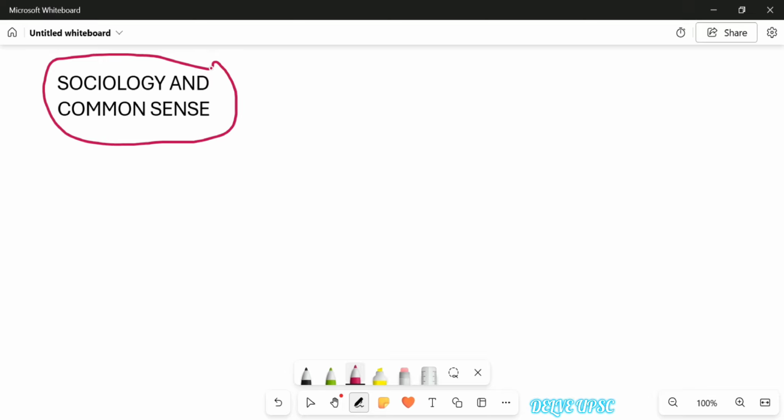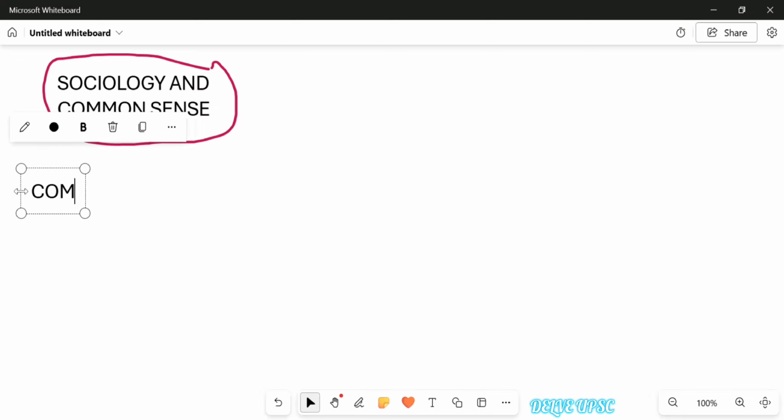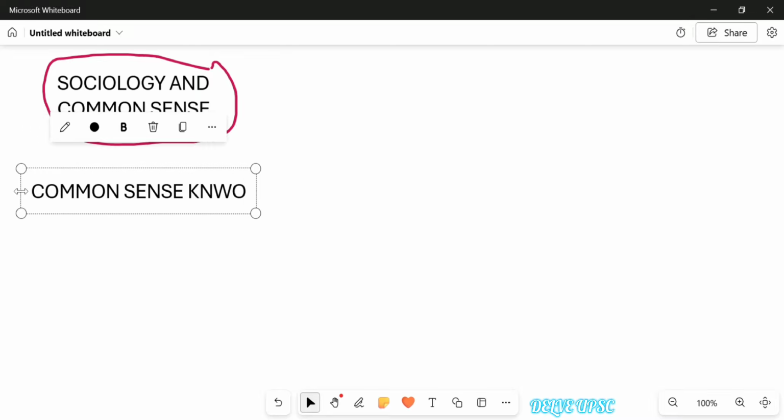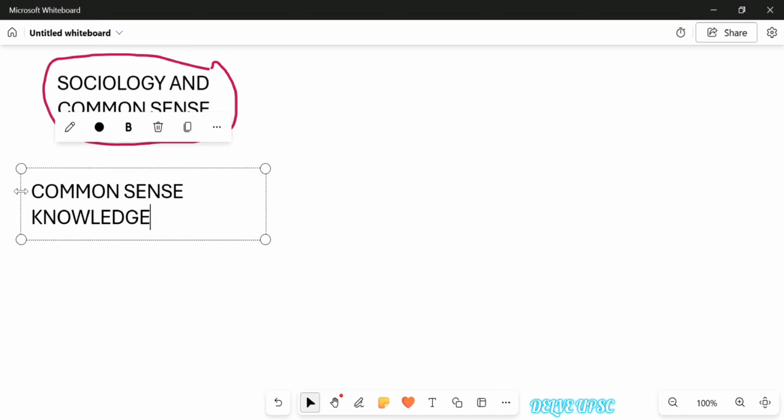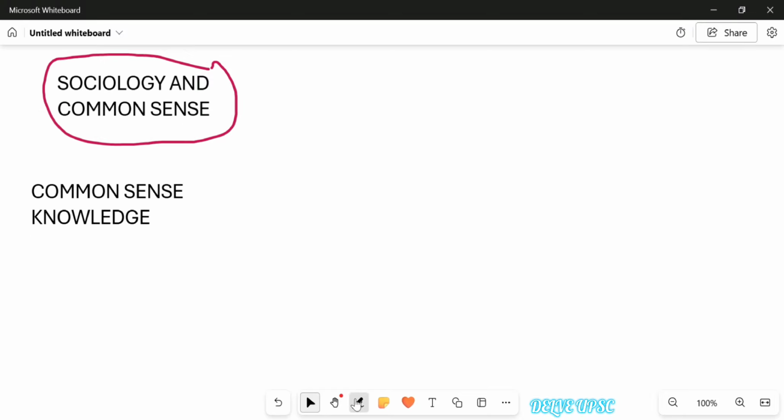So we'll begin first by discussing what common sense knowledge is and what the characteristics of common sense are. That is the first thing we will discuss. How can you define common sense knowledge, or can you identify some of the characteristics associated with it? What is the peculiarity about common sense knowledge?